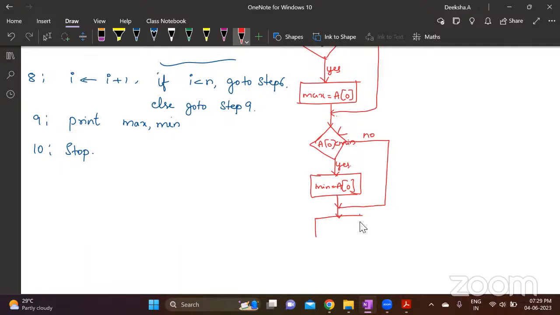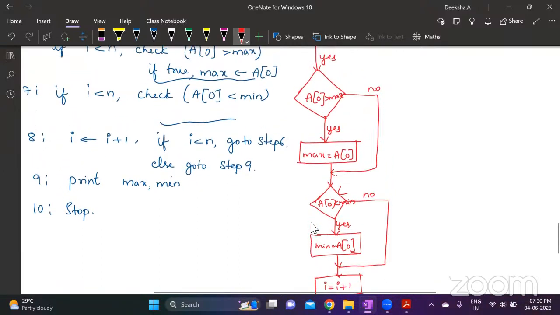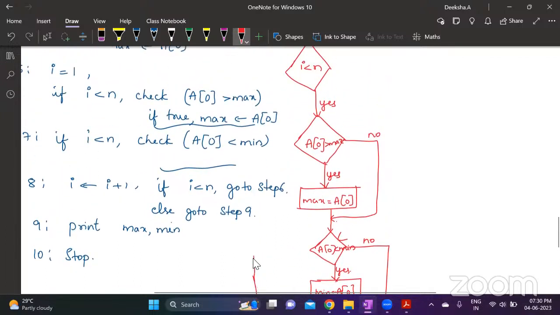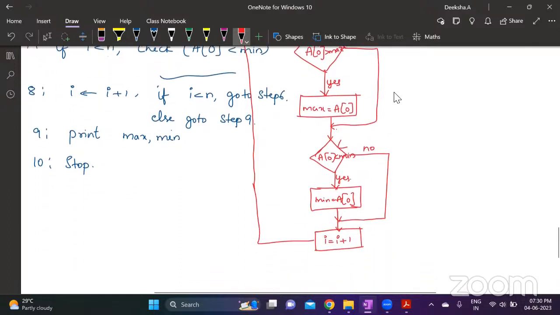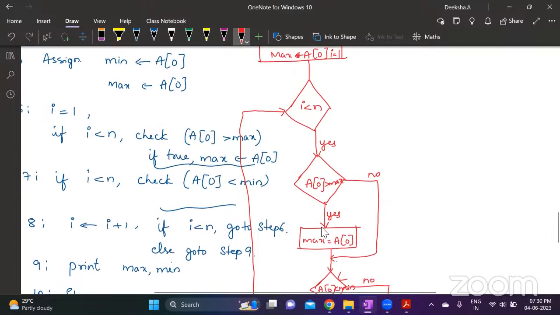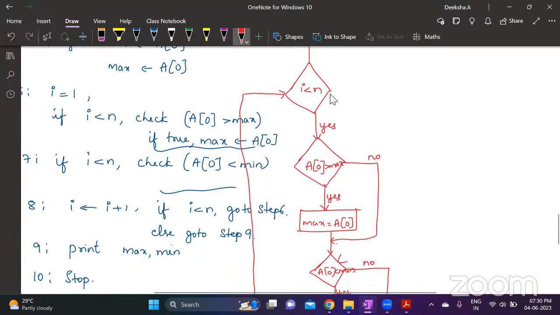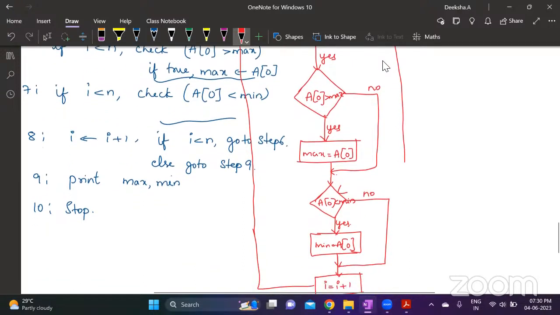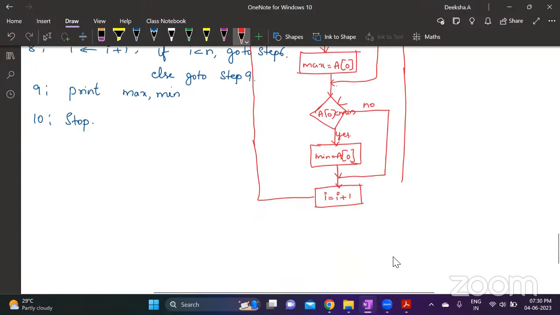And in both the cases, you are going to increment I equals I plus 1, right? Now our loop is over. After this, we go to the previous step. We will check whether I is less than n. Clear? From this step, we go to the next step to see whether I is less than n. If yes, we do all these things. If no, if I is not less than n, then we come to the last step.